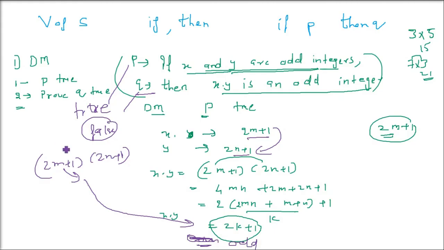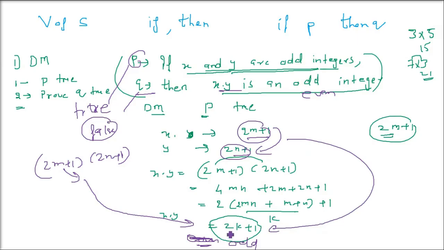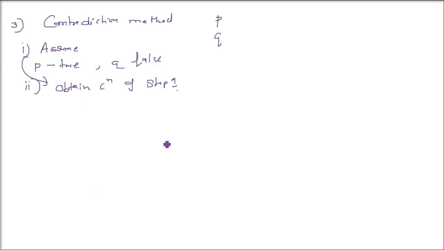But we also assume in this contradiction method that q is false. We said xy is an even integer, because p is true and q is false. But what we see here, xy is actually coming as an odd integer. So when we said p is true and q is false, we actually contradicted ourselves. So this is a contradiction. If p is true, q cannot be false. This is the contradiction method. Okay?